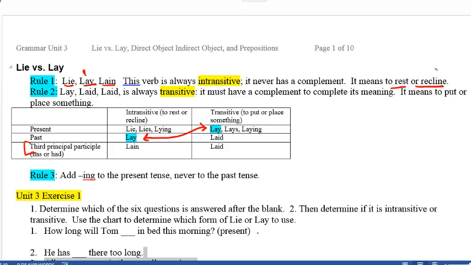Sometimes people mistakenly say, I am going to lay down. That is actually incorrect. If you are tired and you want to go to sleep or take a nap, you would say, I am going to lie down, because lie means rest or recline.